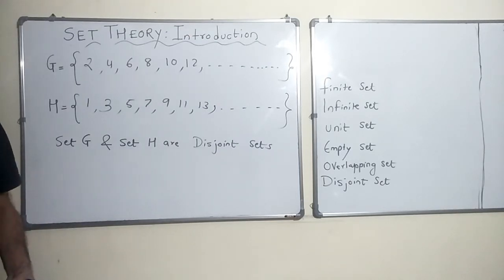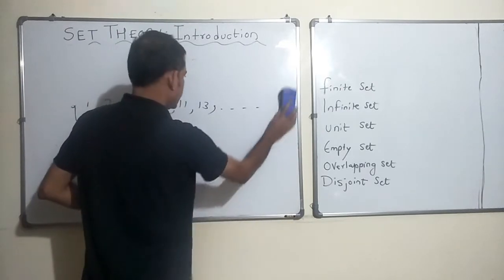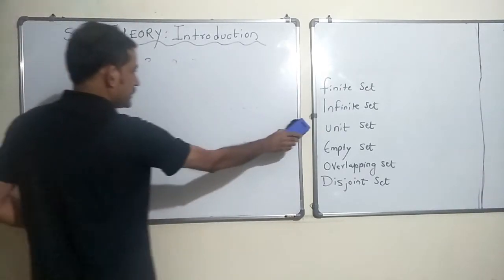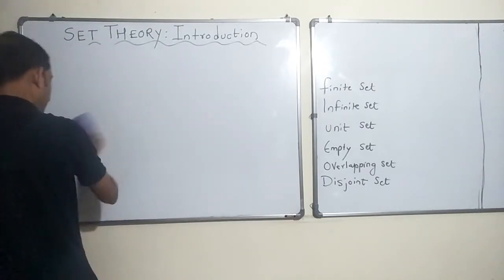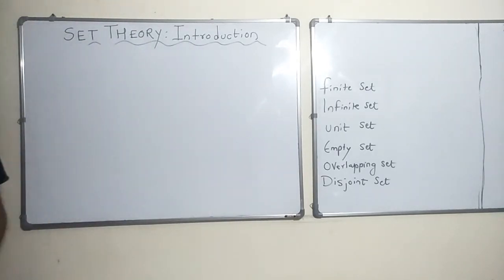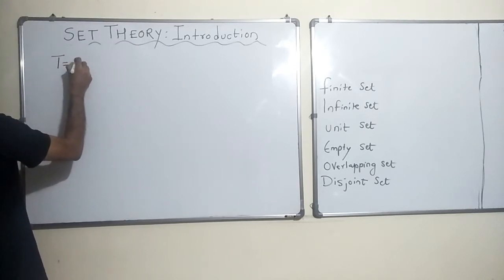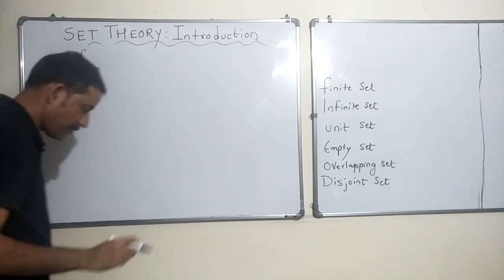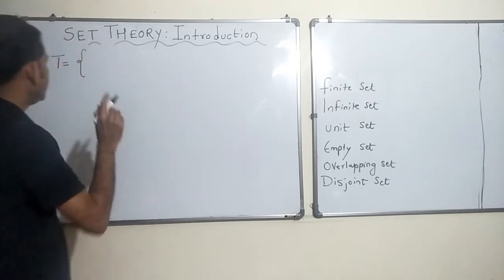All right. So we studied about finite set, infinite set, unit set, empty set, overlapping set, and disjoint set. Okay, let T be, as we took, the set of all even numbers which are less than 20.